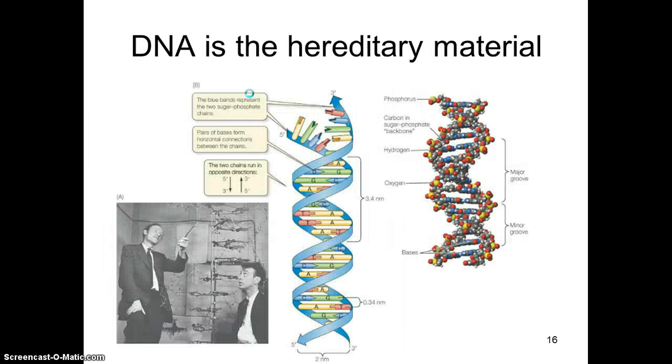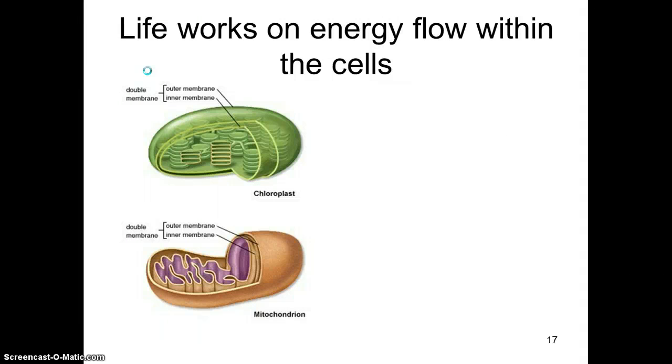Now we can add the modern component, the D for DNA. All living cells have DNA, the hereditary material, and all living things use energy. Without energy, life would not exist. The key organelles responsible for energy are the chloroplast, found in plants that do photosynthesis, and then we have mitochondria, which do cellular respiration.